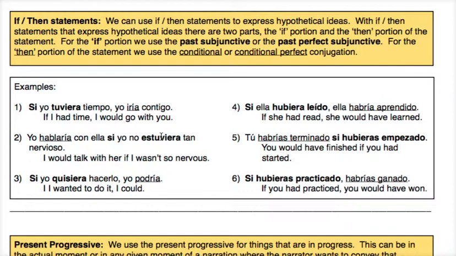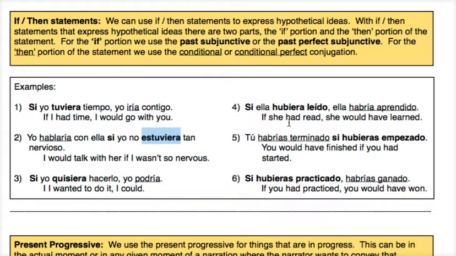Okay? So those are some examples of if-then statements. Now with 4, 5, and 6, we've got some examples with if-then statements using the helping verb haber. Okay?